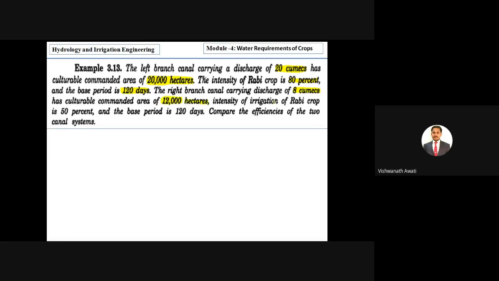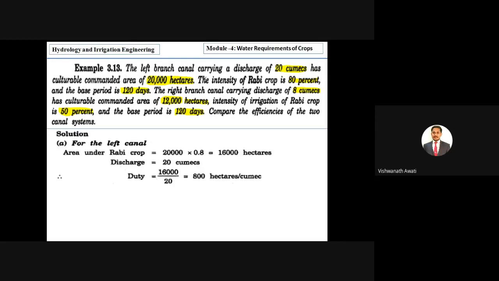So then the intensity of irrigation of the rabi crop is 50%, correct. Then the base period is 120 days. Then compare the efficiencies of the two canal systems. We have to make a comparison because they have given a left branch canal and a right branch canal. They have given discharge, the total cultivable command area, the percentage of rabi crop and the base period for both canals. Then we have to make the comparison. So we'll see the efficiencies now.